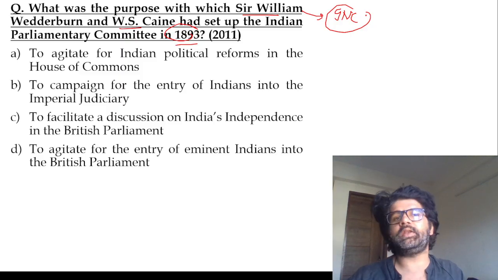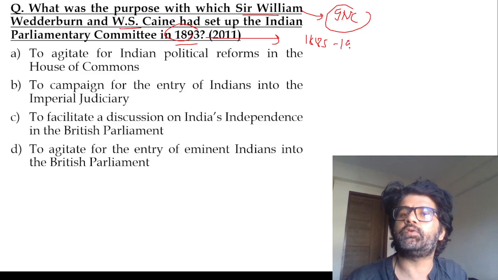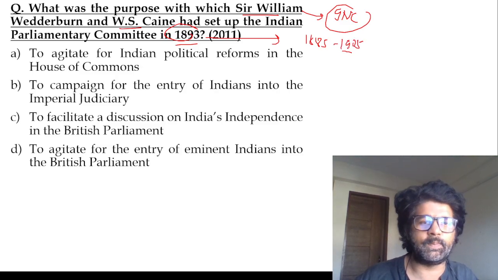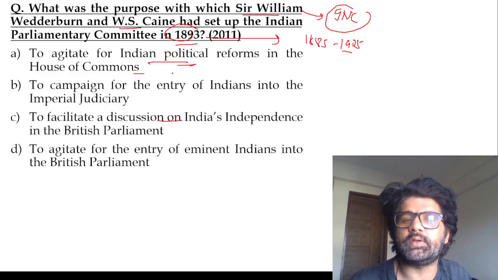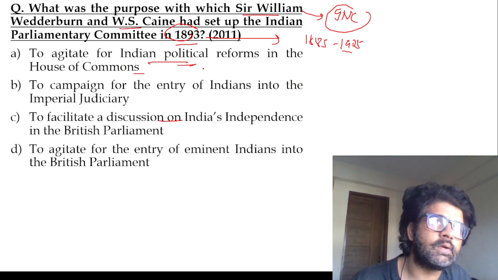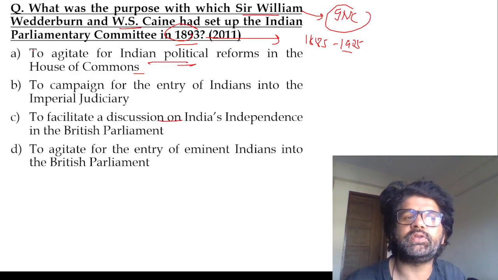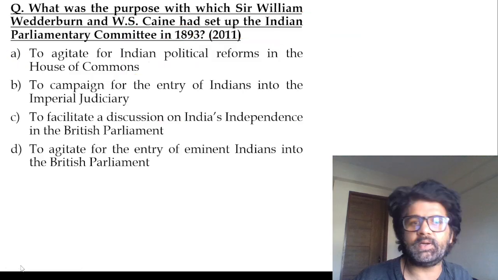1893 is a period between 1885 and 1905, guys, which was the moderate phase. So here they're not talking about independence and such, as is written in some of the options. Basically, to agitate for expansion of legislative councils in India and all those reforms, more Indian representation in different spheres, to agitate for Indian political reforms in the House of Commons.